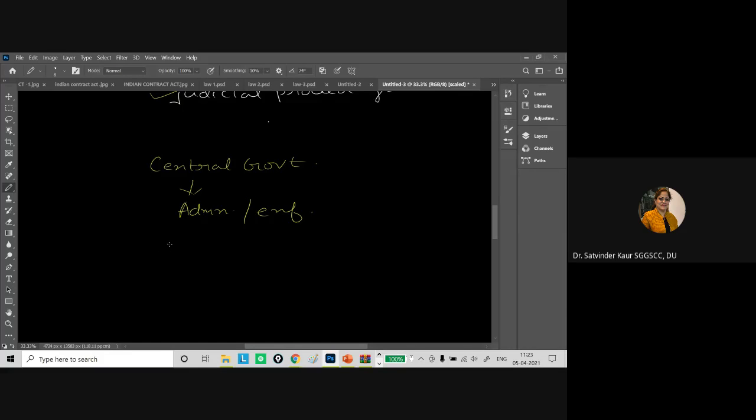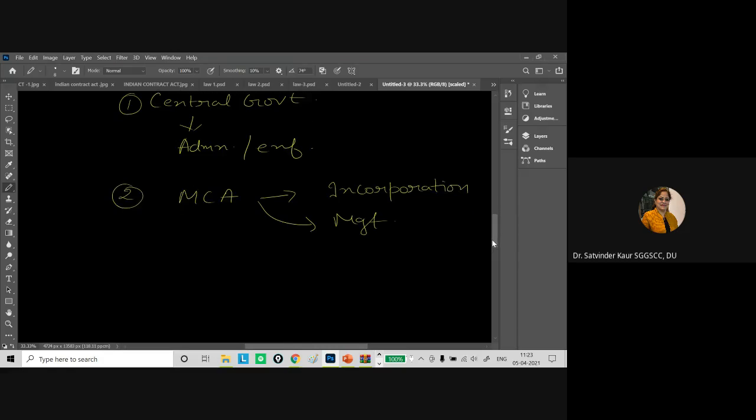Along with that, we have the second body, the Ministry of Corporate Affairs, which we also call the MCA. In this case, the Ministry of Corporate Affairs of the Government of India is the nodal agency or authority which has been given complete power with respect to the incorporation of companies, management, accounts and other details. All these things, the Ministry of Corporate Affairs is given the authority for under the provisions of the Act.